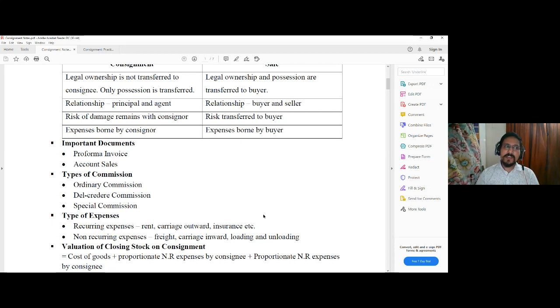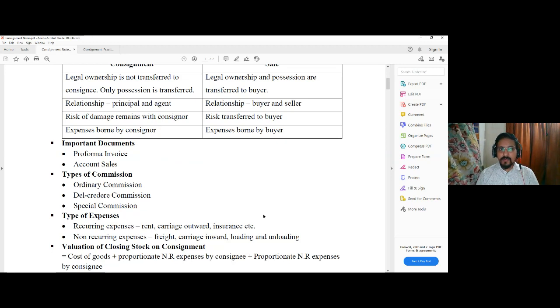In case of del credere commission, basically it is the additional commission over and above the ordinary commission, which is paid by the consignor to the consignee to promote credit sales. This extra commission is offered to the consignee to take the risk of bad debt loss in case of credit sales, because if the consignee is instructed to sell the goods on credit, the question that arises is that there may be some bad debt on such credit sales, and who will bear the bad debt?